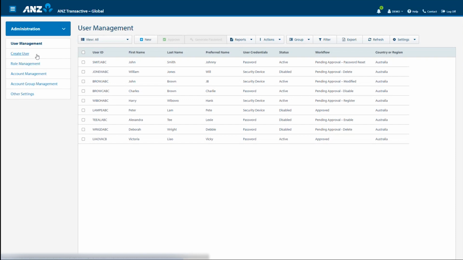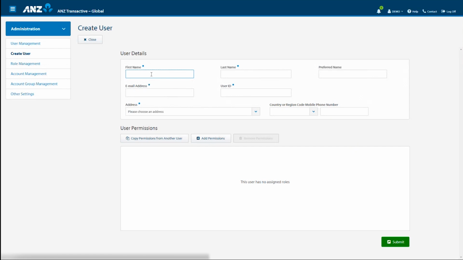Administrators can create a new company managed user by clicking on the User Management submenu, then select New. Enter the details including name, business email, physical address, and contact number. Noting the fields with an asterisk are a required field for completion.